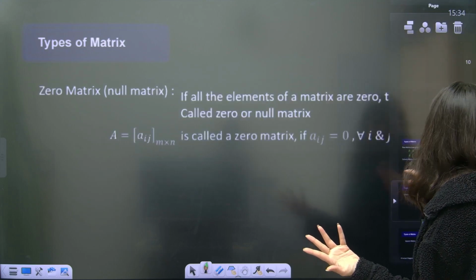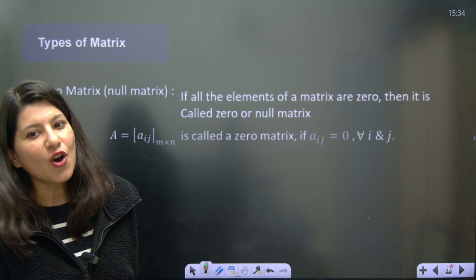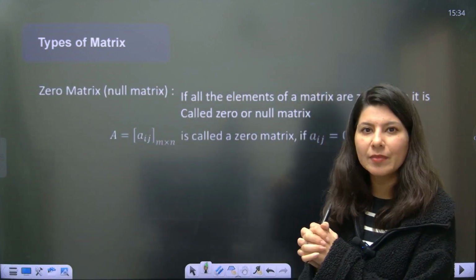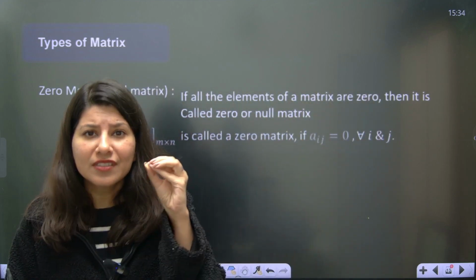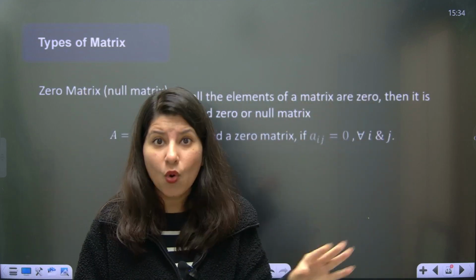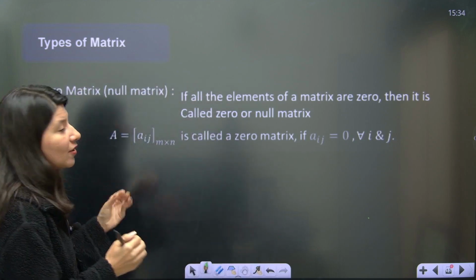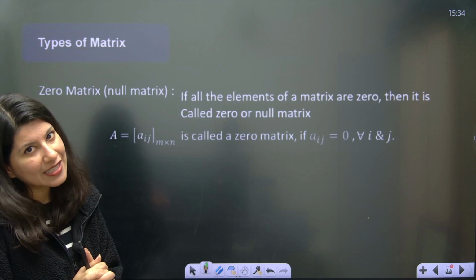We will directly go towards the zero matrix, or you can call it a null matrix. What is a null matrix? Obviously, all the elements of that matrix should be zero. All means all. If all the elements of that matrix are zero, we will call it a null or zero matrix.